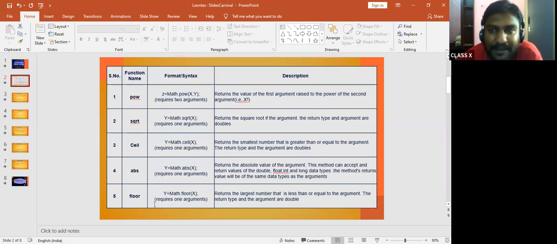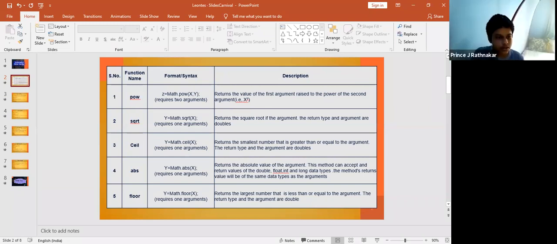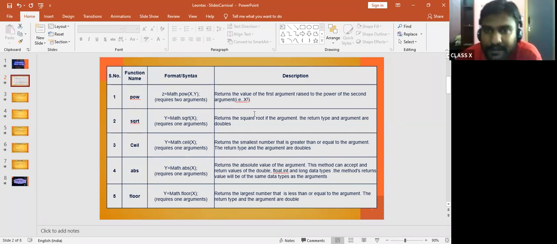The second one, see here, explanation is given. There are 5 mathematical functions. I'm going to explain again. Why am I explaining these 5? Because in most question papers, these are the mathematical functions used. Now power. Prince, can you read the complete line? Yes, sir. Power: z is equal to Math.pow(x, y). It requires 2 arguments. Description: returns the value of the first argument raised to the power of the second argument, that is x to the power y.